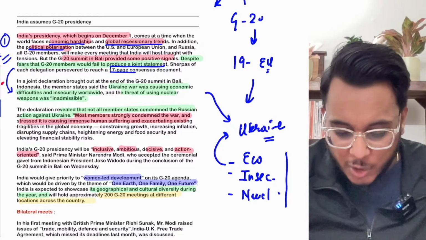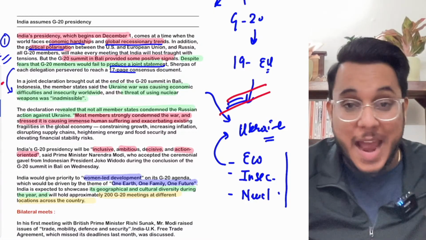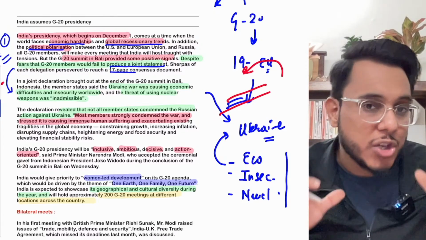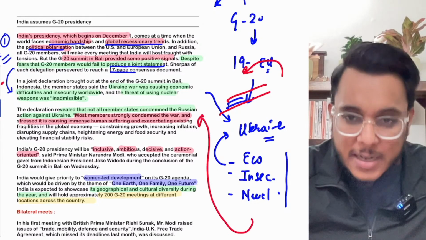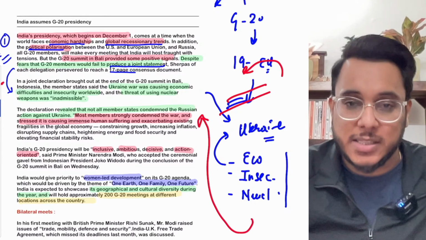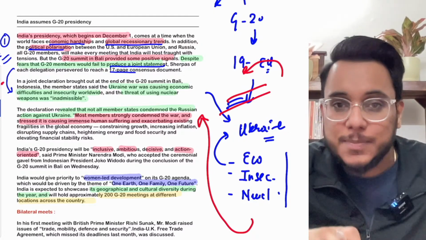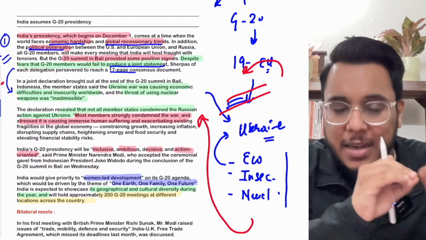So if this joint statement would have pinned all the responsibility on Russia, the India-Russia equation would have got disturbed. So India tried to amend this joint consensus statement, and India said that yes, the Ukraine war is leading to insecurities, but we should not specifically pick Russia for that.